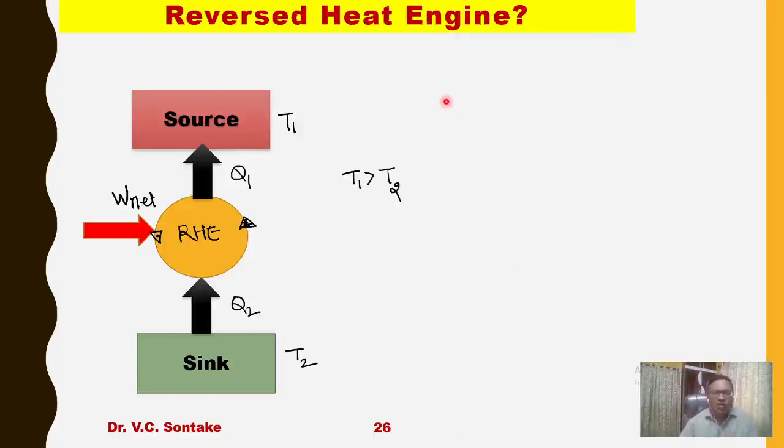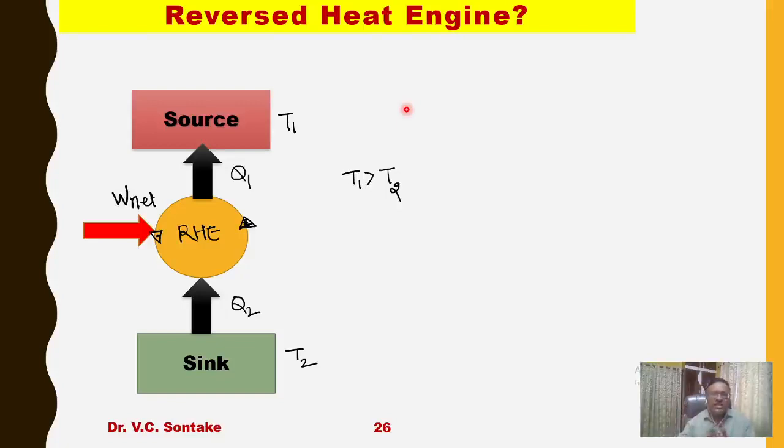Now there also comes one concept, the reversed heat engine. Just now we have discussed the cyclic heat engine. What it does is receive heat Q1 from the source at temperature T1, convert part of that heat Q1 into net work output, and reject the remaining amount of heat Q2, which is not converted into work, to the sink T2. So in a cyclic heat engine, processes take place from source to heat engine to the sink.